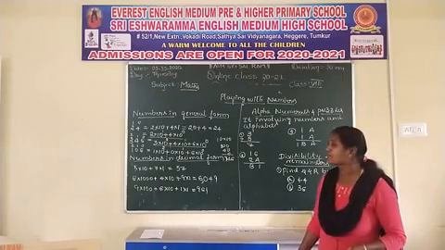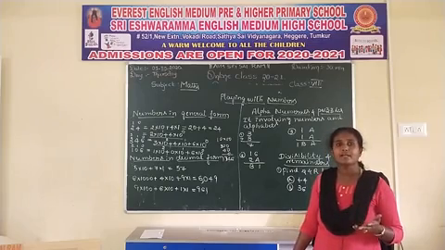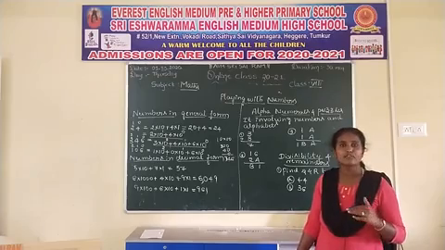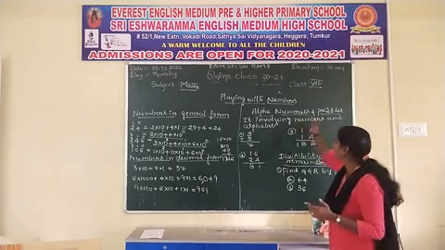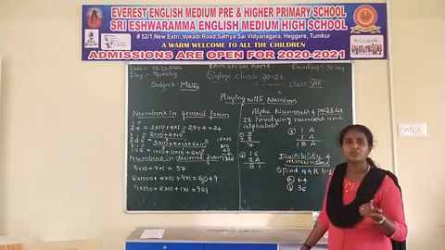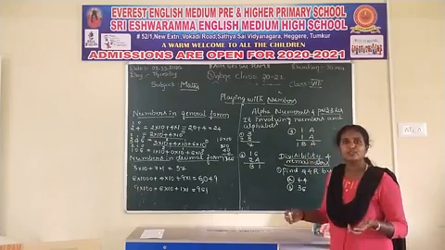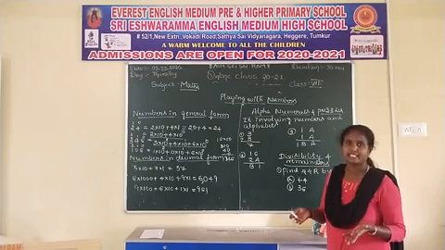Alpha numerals and puzzles means they involve numbers and letters, that is, numbers and alphabets. Letters are nothing but alphabets A to Z. By using that, you have to play and have some fun.